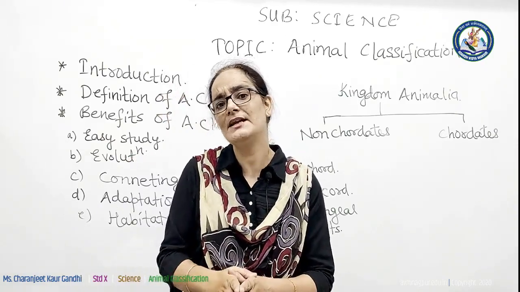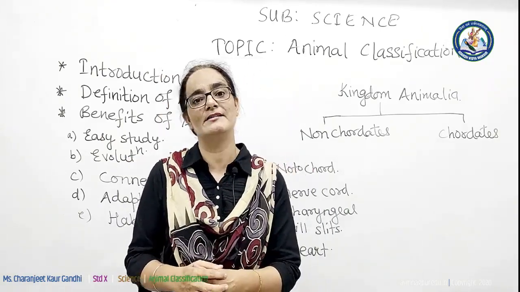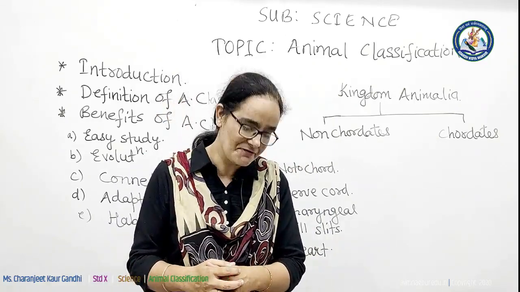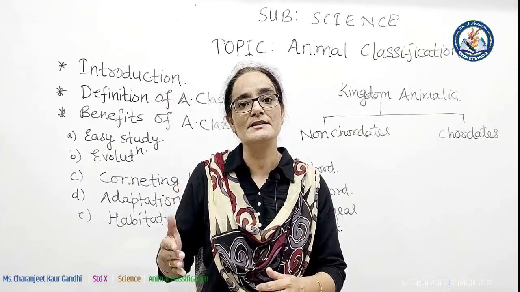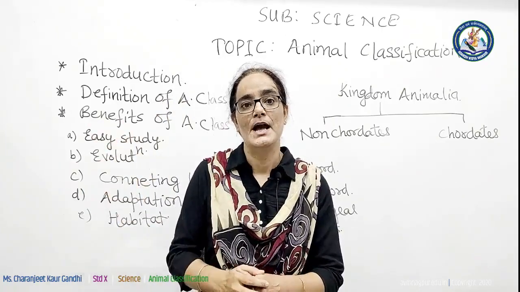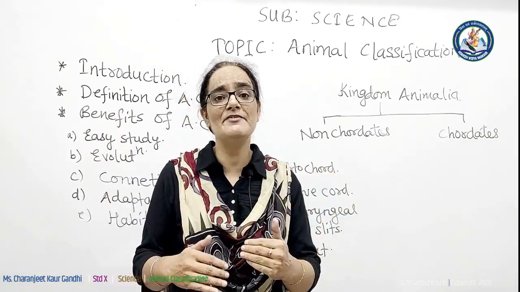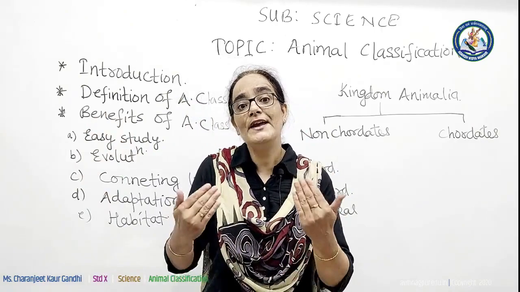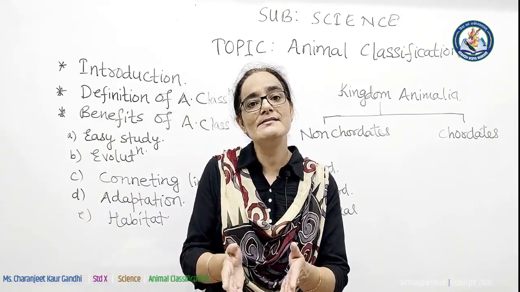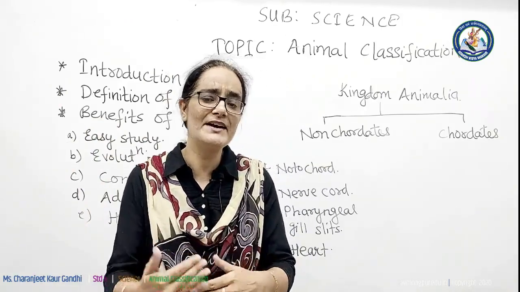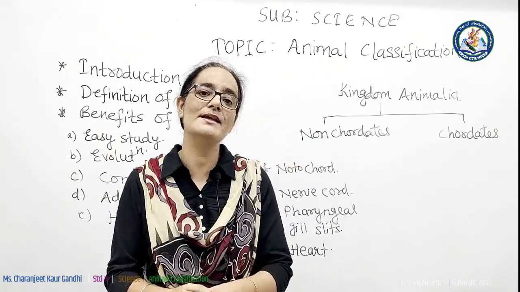Now one question comes to our mind: what actually is the benefit or advantage of animal classification? The advantages are: first, animal classification helps us to know about evolution. Animal classification facilitates easy study. Because of this classification, we can know about the habitat of animals. What is habitat? Habitat is the living place of animals. Where animals live, may be terrestrial, may be aquatic, this is known as habitat.